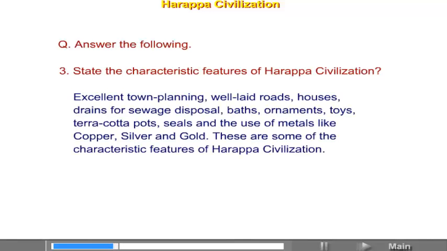Excellent town planning, well-laid roads, houses, drains for sewage disposal, baths, ornaments, toys, terracotta pots, seals, and the use of metals like copper, silver and gold. These are some of the characteristic features of Harappa civilization.